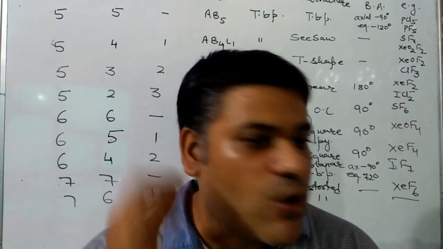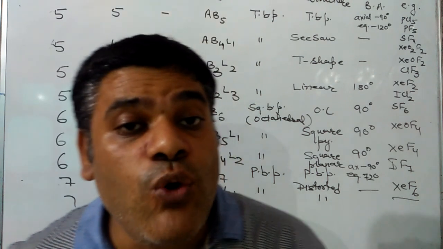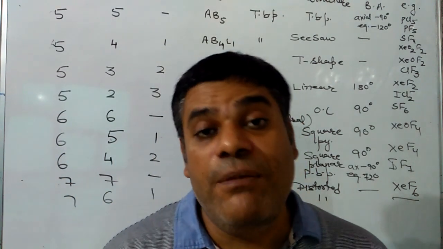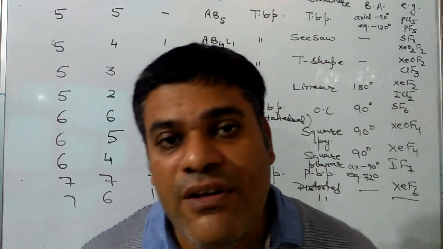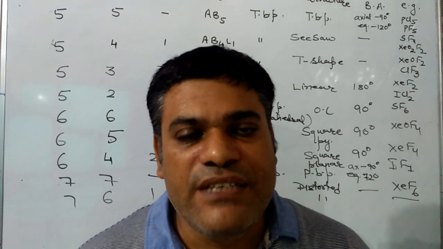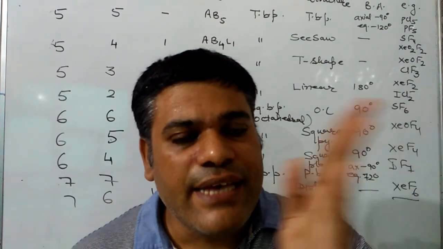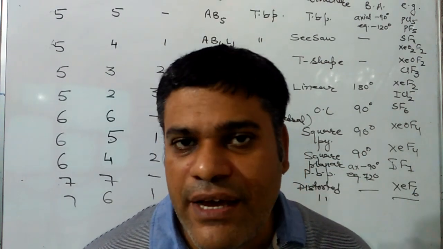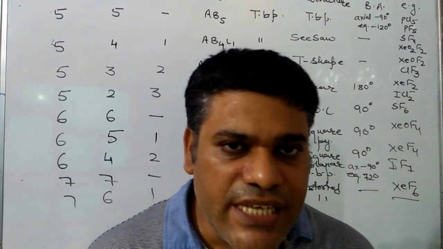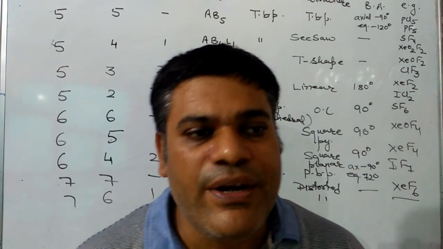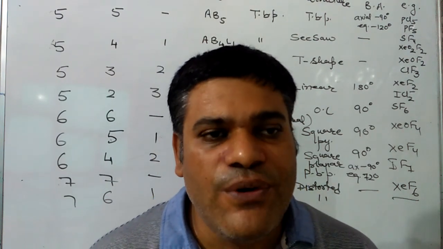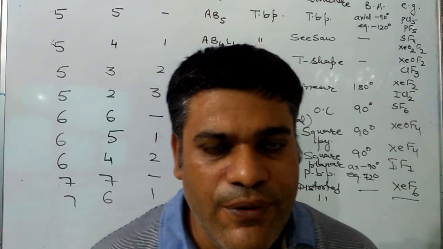Next is, if total electron pairs are 3 and 2 are bond pairs, 1 is a lone pair, geometry will be trigonal planar, but shape will be V shape or bent shape or angular shape. Example is SO2; angle will decrease due to the presence of the lone pair of electrons. Next case is total 4, all bond pairs, symbol will be AB4, geometry will be tetrahedral, shape will be tetrahedral, angle will be 109 degrees 28 minutes, and examples are CH4, CCl4, SiCl4.